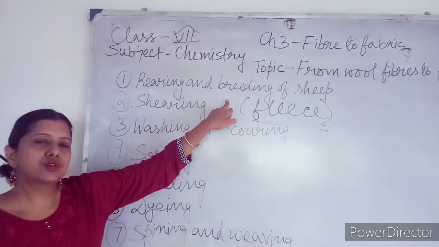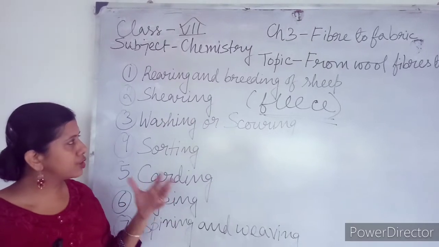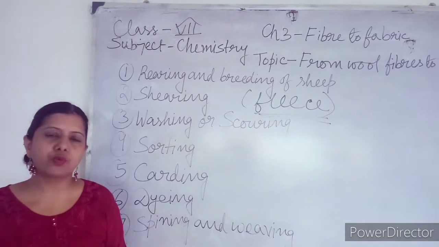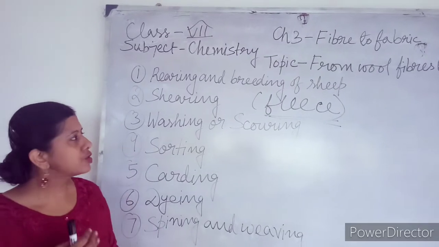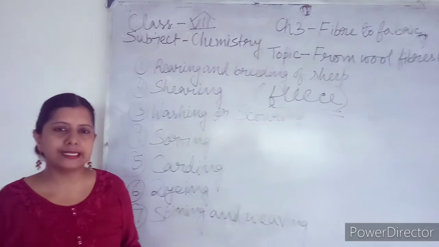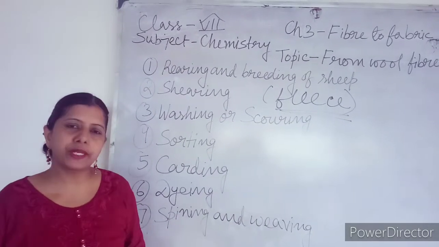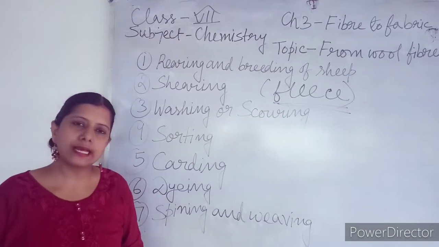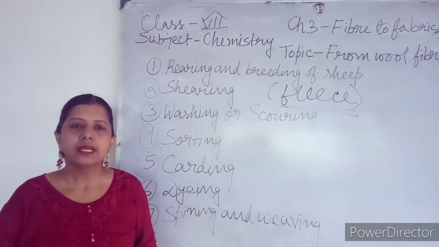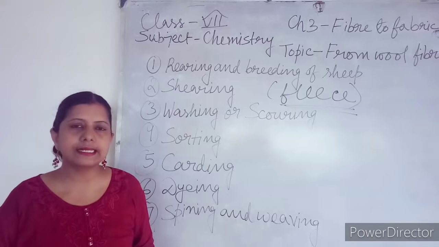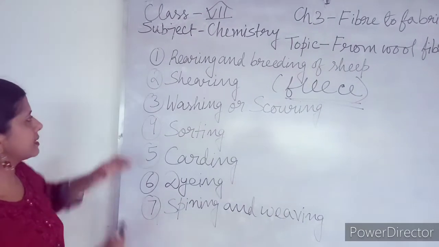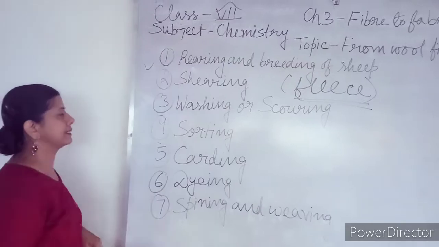Breeding means to allow the different category of sheep which are of good category to mate and to produce offspring of good quality. Why we need offspring of good quality? So that the woolen fiber that we are going to obtain, it should have good quality and it can be used for various purposes. So this one is the first step I have completed.